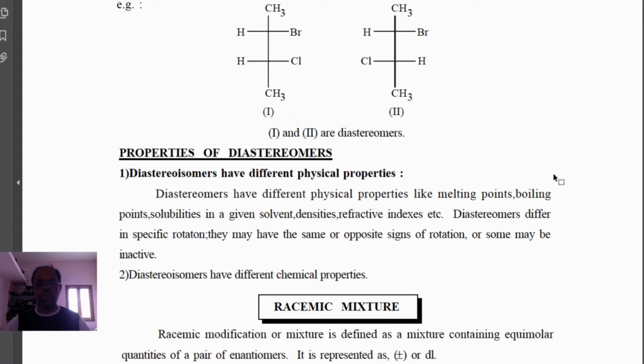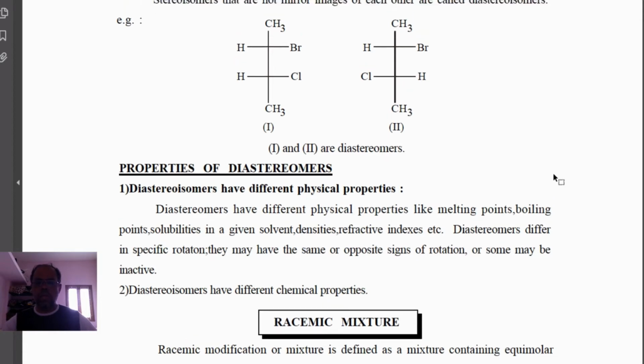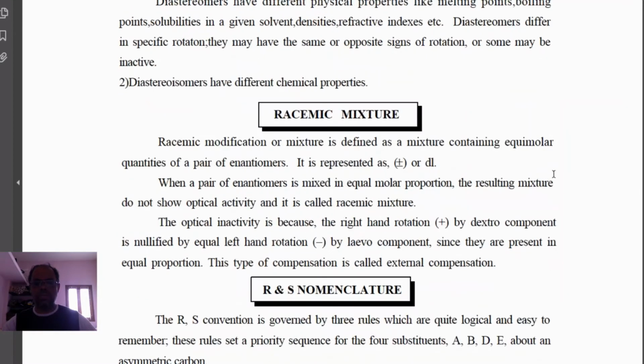And for examples like boiling point, melting point, density, refractive index, everything will be different. But these have the same chemical property because the compound is the same, and the chemical property will be the same. Okay. And now another important example is racemic mixture.